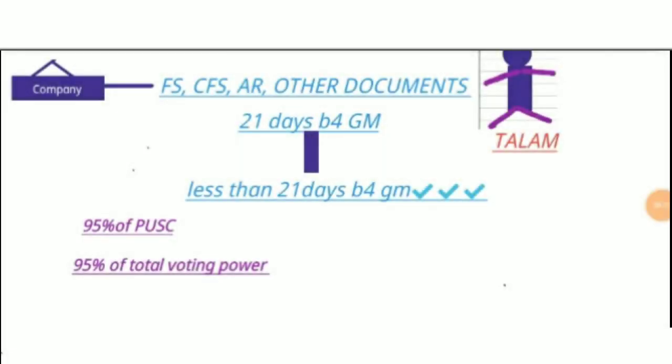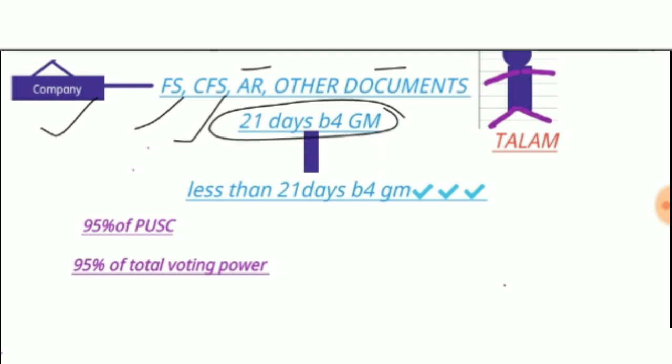Here we are going to discuss section 136. There is a slight amendment here. Before the amendment, we know every company shall send the financial statement, consolidated financial statement, audit report and other documents 21 days before the general meeting to Thalam. That is, they have to send all these documents 21 days before the general meeting to Thalam.